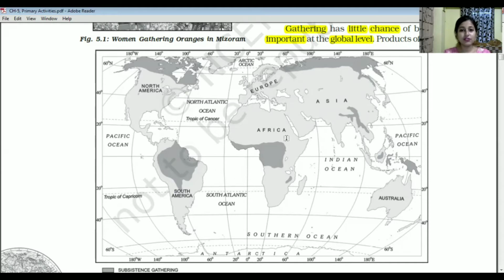Now, if you refer to all these regions on your map, then you can easily remember them. So please try to refer to your world map book for all these kinds of regions.